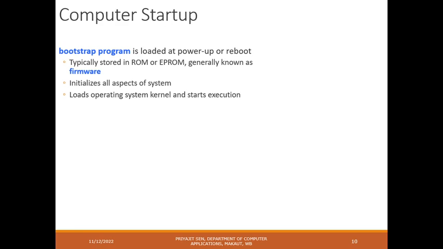Now this initializes all aspects of the system, loads the operating system kernel and starts execution. The kernel is the code of the operating system. Suppose in our body, what is the core? We can say the heart is the core of the human body. Like that, the kernel is the core of the operating system.